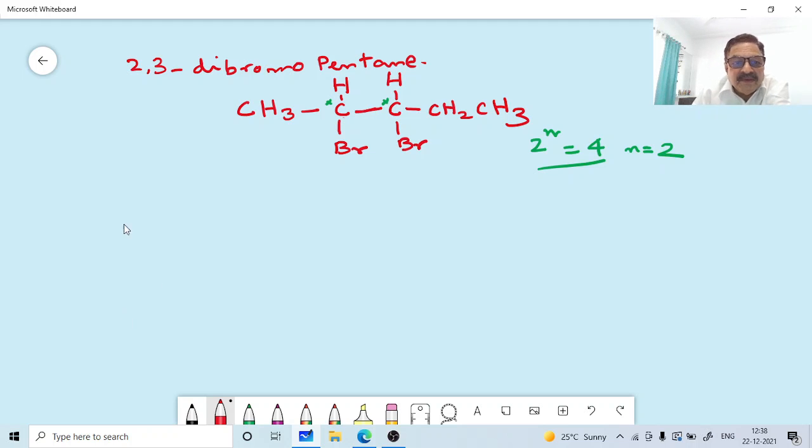So we will be putting the substituent groups of this compound. The two bromine atoms we can show on a wedge, that is above the plane of the page.